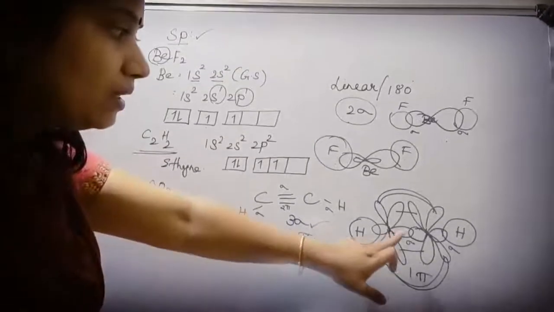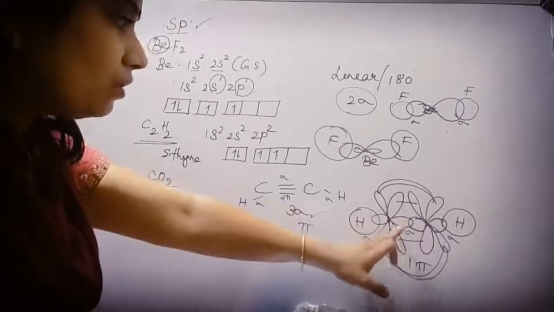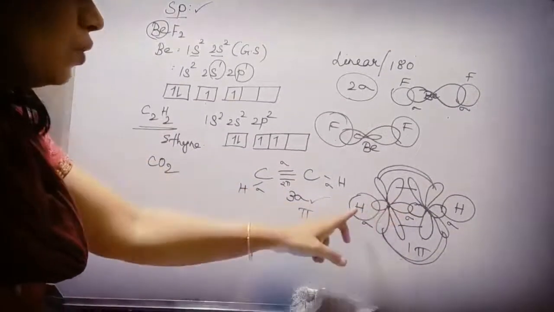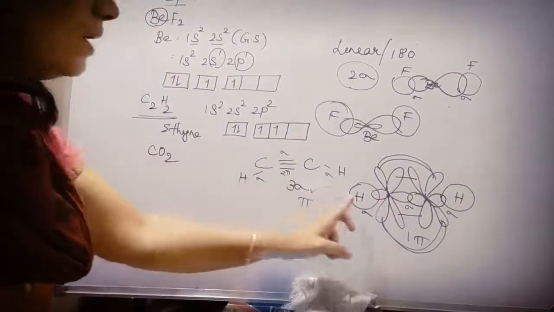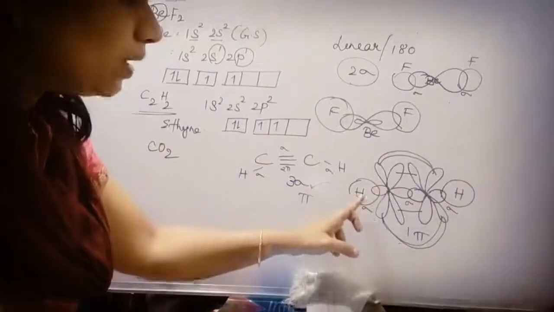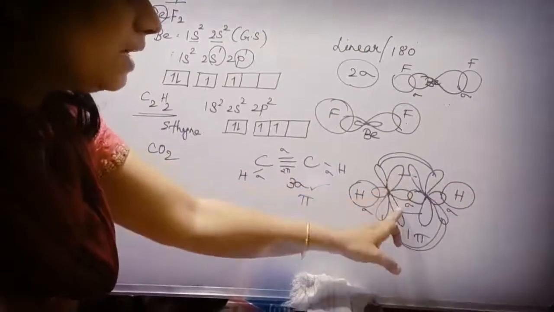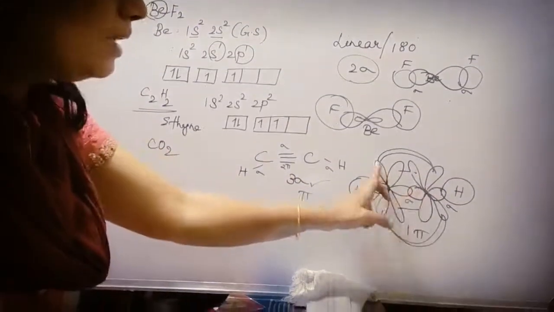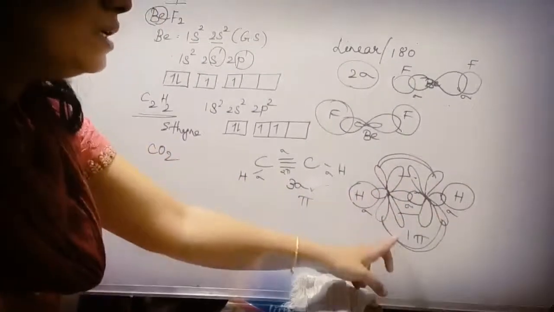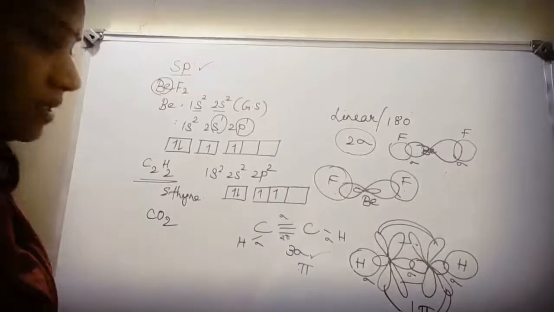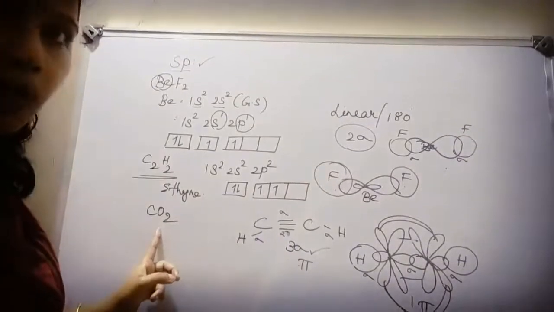I have drawn the sp hybridization of the carbon atom, where your sp hybridized carbon is going to attach with 2 hydrogen atoms. So I have got 1 sigma, 1 sigma, 1 sigma, 3 sigma. This sideways overlapping is 1 pi bond and here one more sideways overlapping, so one more pi bond. So I have got 2 pi bonds and 3 sigma bonds. Now let me draw the structure for carbon dioxide, children.